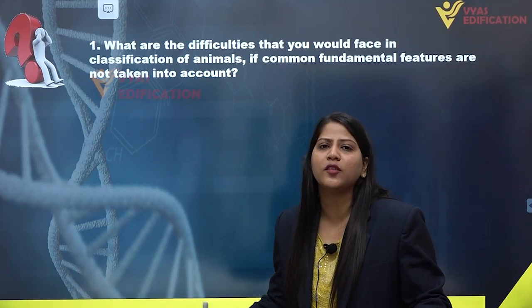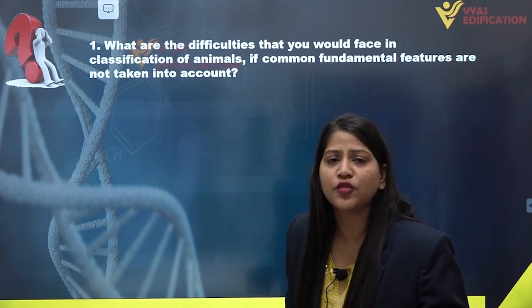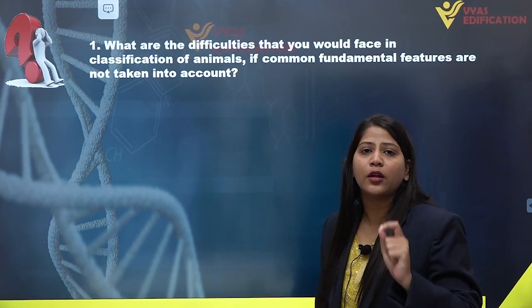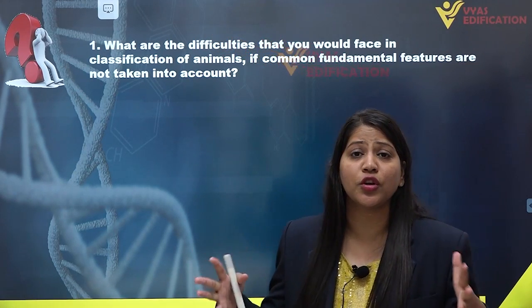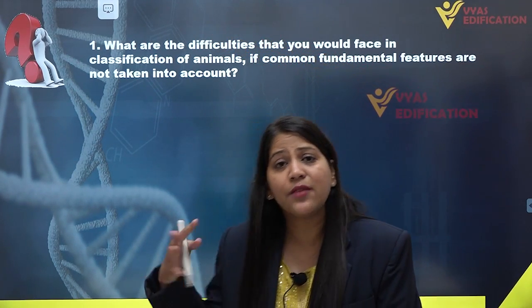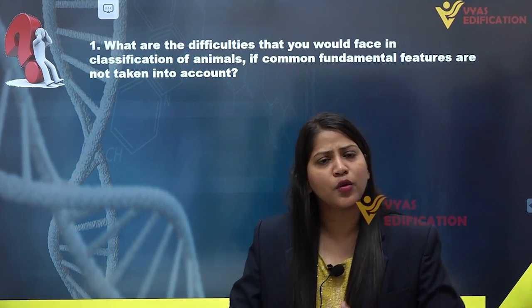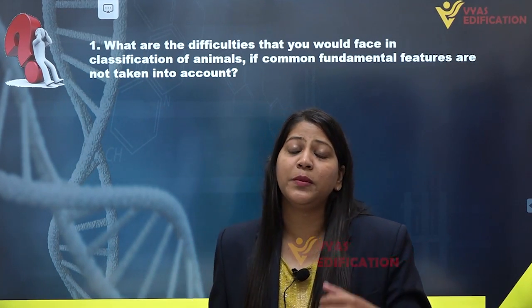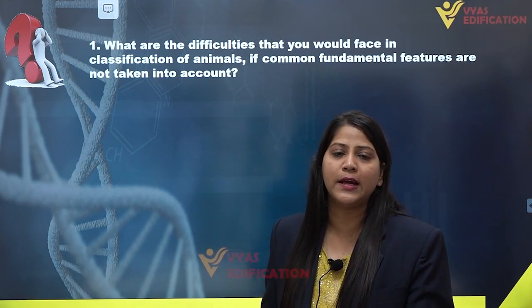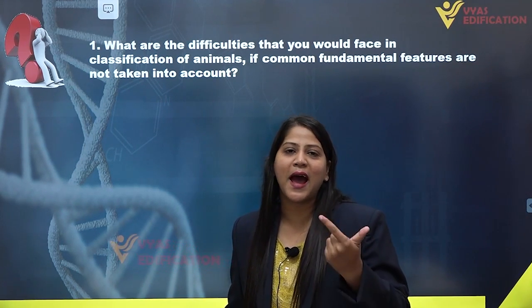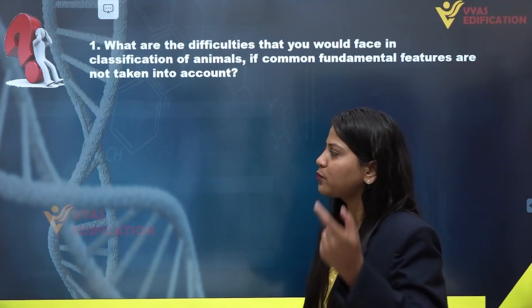It would be impossible to study each and every organism as we have a huge diversity. Even in the plant kingdom, we have a huge diversity. So it would not be easy, it would be just impossible to study each and every organism at individual level.